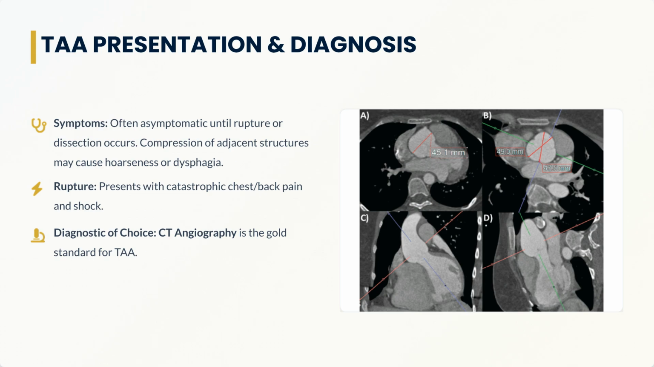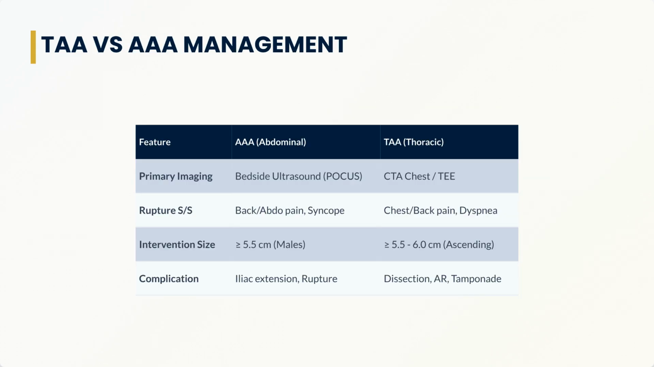CT angiography is the diagnostic gold standard for TAA. This table summarizes the management differences between TAA and AAA. Note the different primary imaging, rupture symptoms, and intervention size thresholds, especially for ascending TAA.